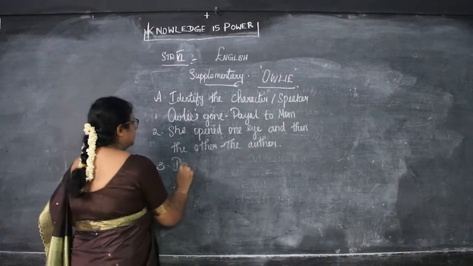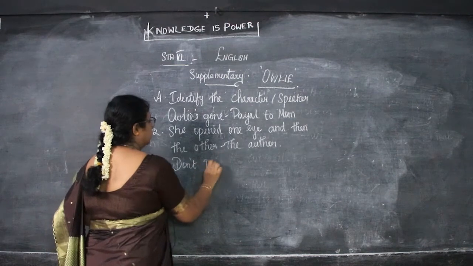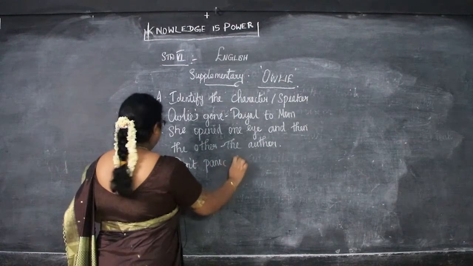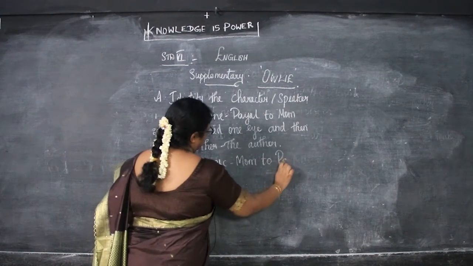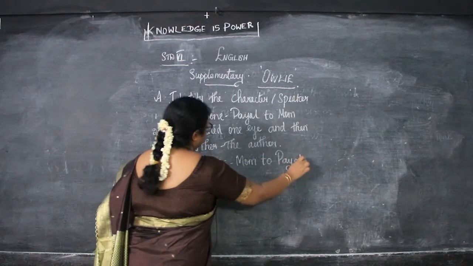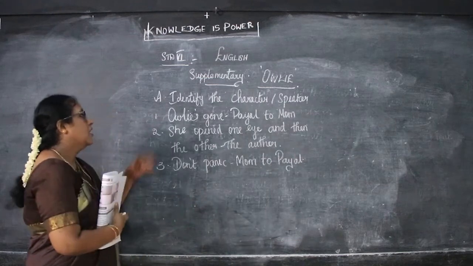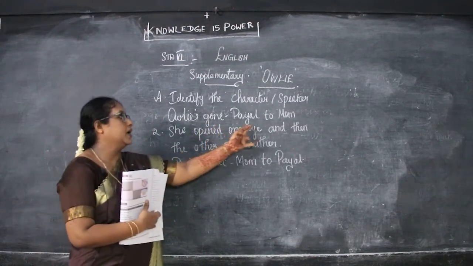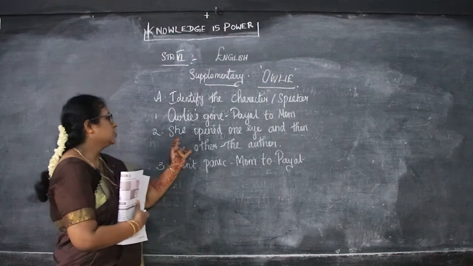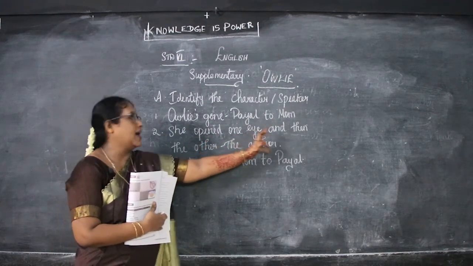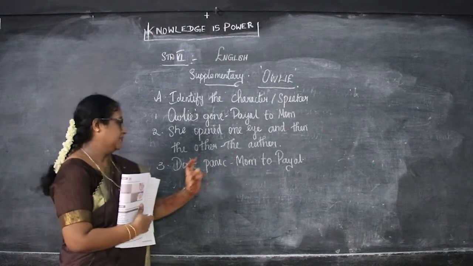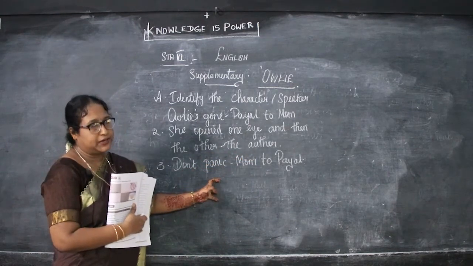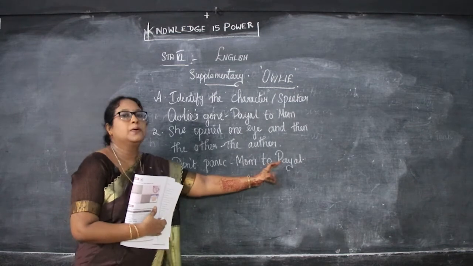Who said? That is mom to Payal. So, who is the character or speaker here? "Owlie is gone": Payal to mom. "She opened one eye and then the other": the author. "Don't panic": mom to Payal.